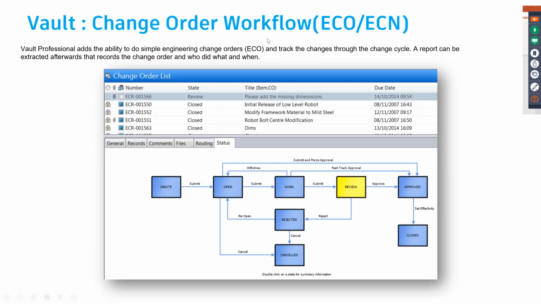Again, it also enables your entire revision management cycle, that is your change order workflows, your engineering change orders, engineering change numbers, where you can go ahead and track the entire updates or changes through the entire life cycle of that particular change. So you are basically creating a submittal workflow as to who does what, and in between you can create a lot of items and other change order functionalities which can then fulfill your requirement in the submittal process.